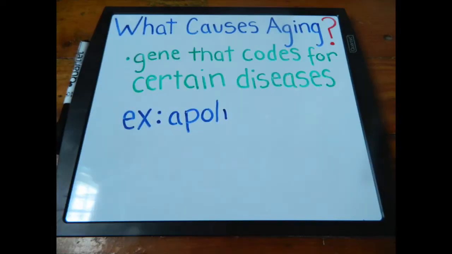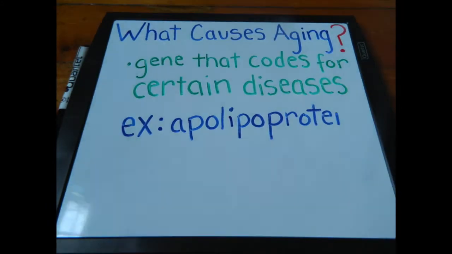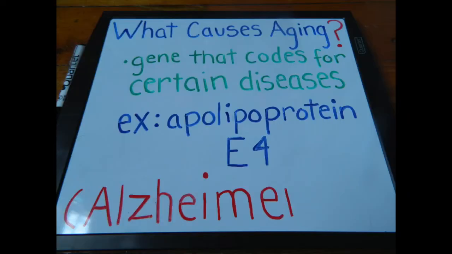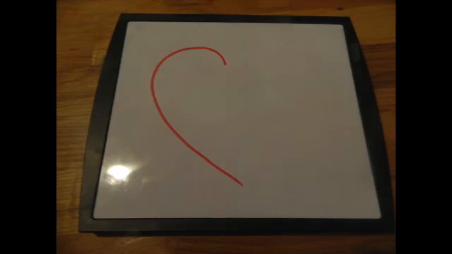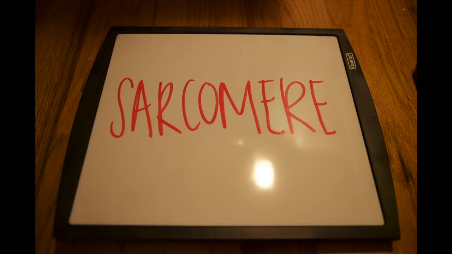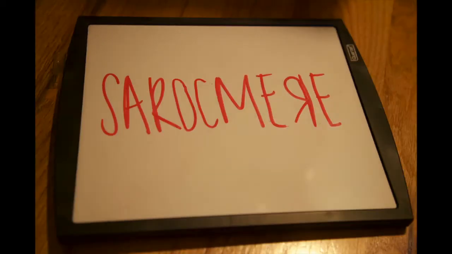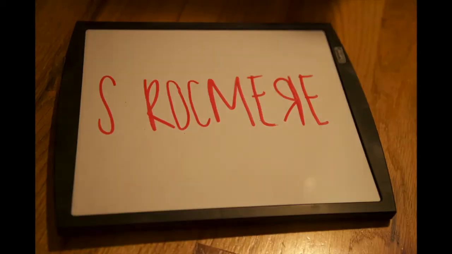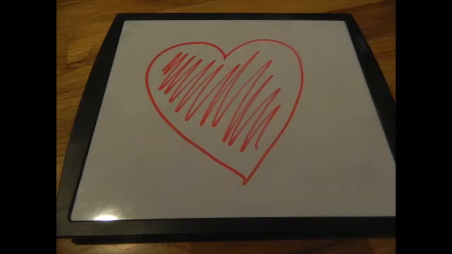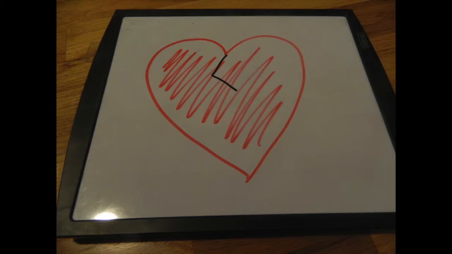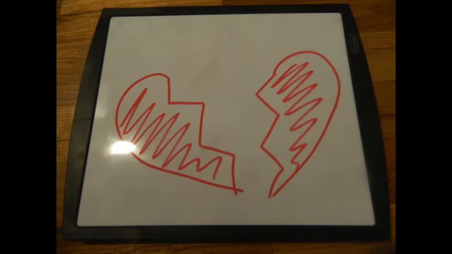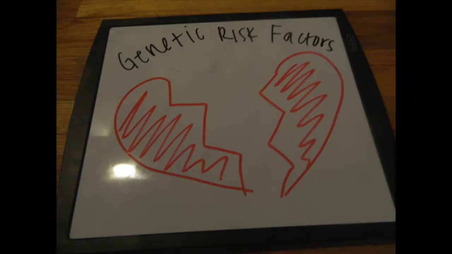Late-onset Alzheimer's is associated with the apolipoprotein E gene, specifically a variant called the E4 allele, which increases the likelihood of developing the disease. Cardiovascular disease can also be attributed to genetic factors. Mutations in many genes that code for the protein components of the sarcomere, a structural unit in muscles, have been shown to contribute to cardiovascular disease and heart failure. Although many other factors lead to the development of heart disease, certain genes put individuals at much higher risk of getting the disease or the factors that make it more prevalent.